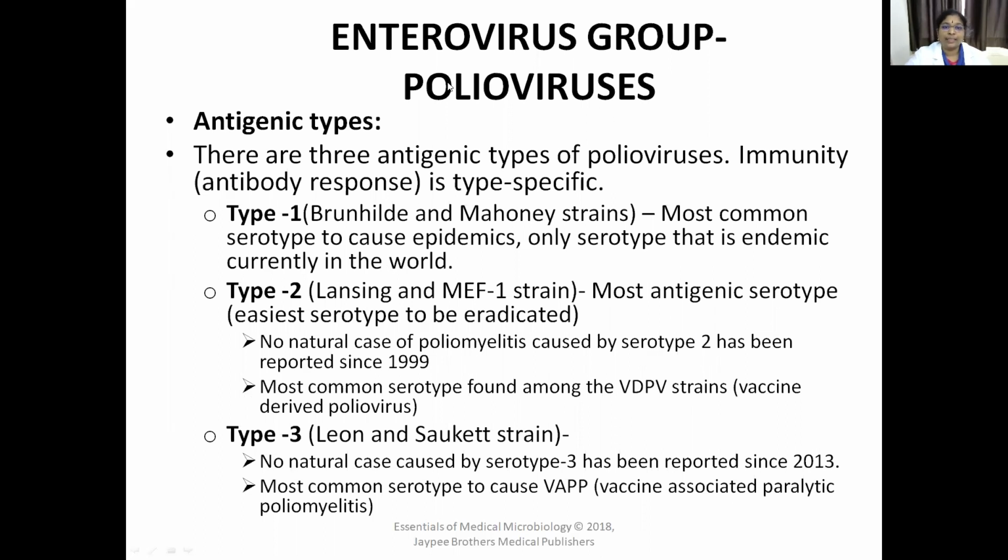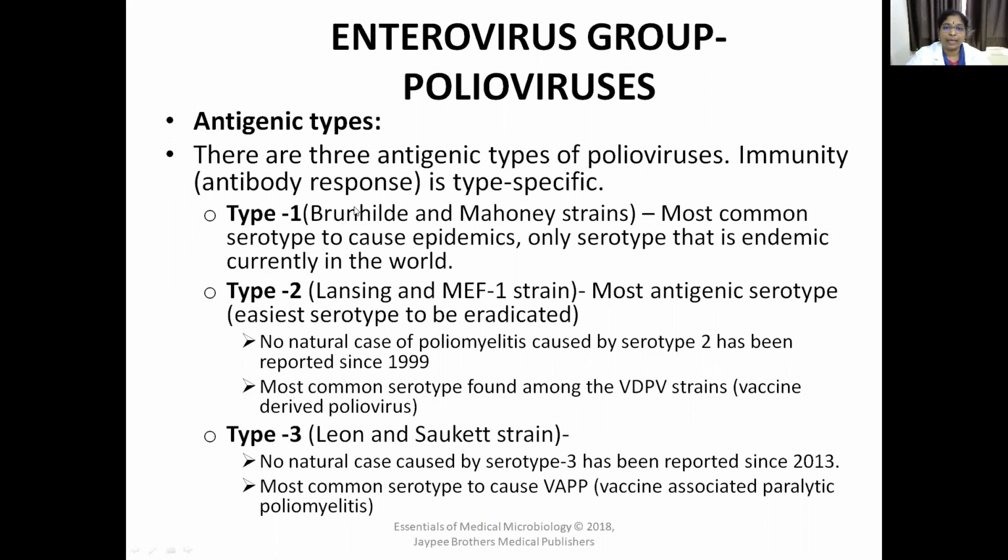Coming to the polioviruses, there are 3 different types: type 1, type 2 and type 3. They have different names. Type 1 is called the Brunhilde and Mahoney strain. Type 2 is the Lansing and MEF-1 strain, and type 3 is called the Leon and Saukett strain. So how many types of polioviruses are there? There are 3 types: type 1, type 2 and type 3.